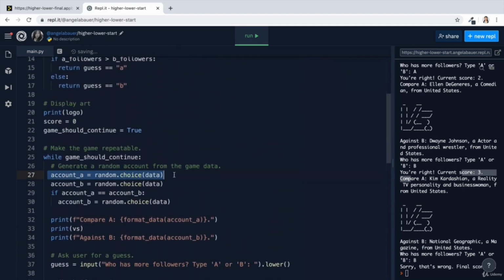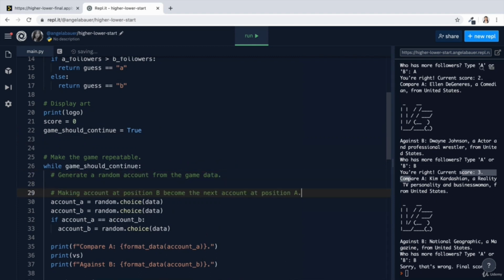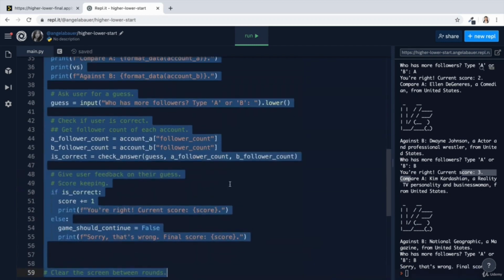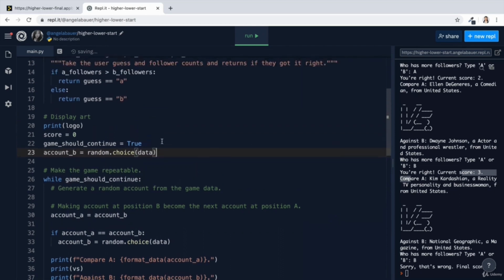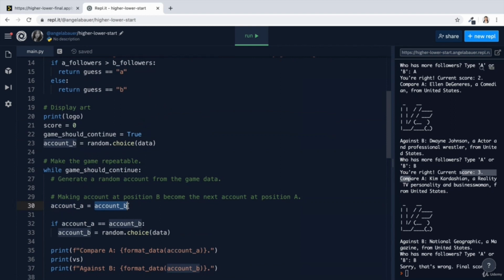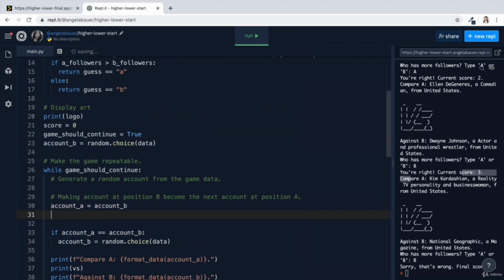At the very beginning, we generate a random account A and a random account B. But instead, what we want to happen is we want to make sure that the account at position B becomes the next account at position A. So once this game has run its course and we're looping back to the beginning again, the account A should become the previous version of account B. But this obviously will give us an error because there is no previous account B. So what we could do is take this out of the loop and say account B is equal to a random choice of data, and account A becomes that account B. But then the actual account B is going to be a new random account.